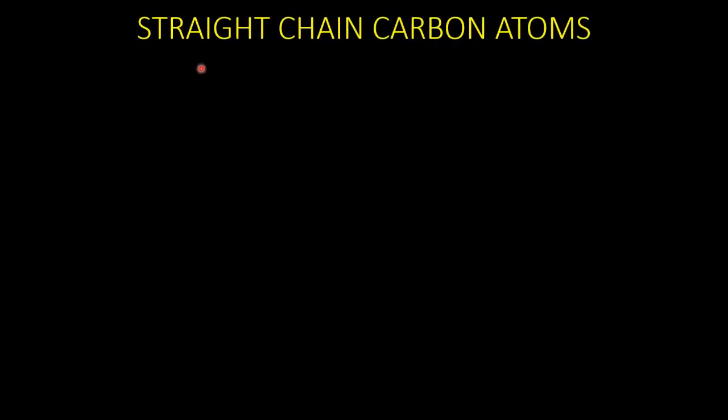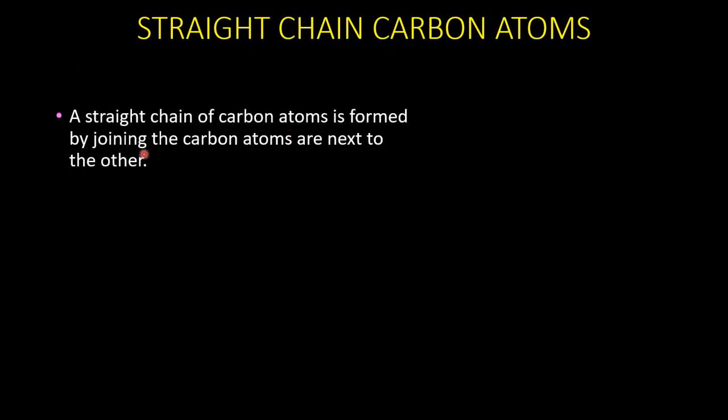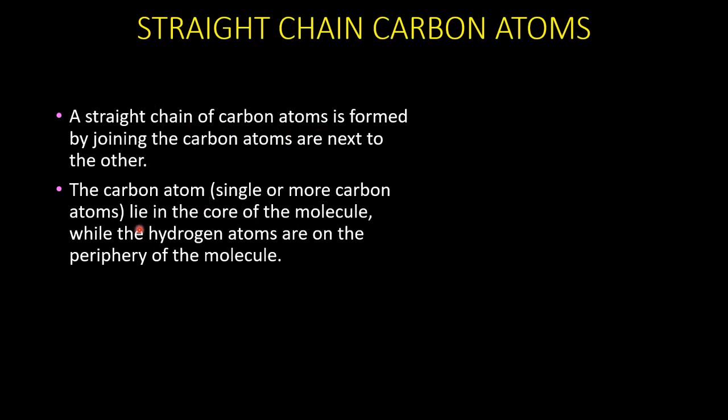So apart from that, according to the structure, they can be further classified as straight chain carbon compounds, a branched chain, or a closed chain. We will see them one by one. So the first is straight chain carbon atoms. How they are formed, we will see. A straight chain of carbon atoms is formed by joining the carbon atoms that are next to each other, that is one by one. The carbon atoms lie in the core of the molecule. They form the center, where the hydrogen atoms form the boundary, that is periphery of the molecule.